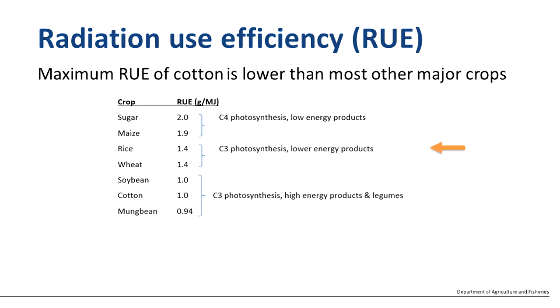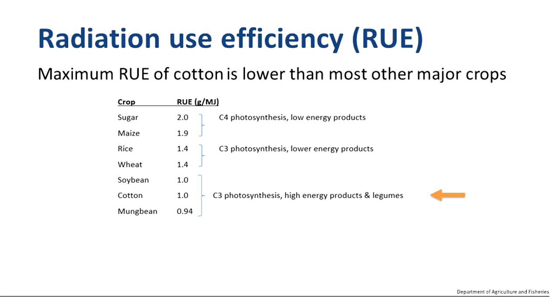You compare that to C3 plants such as rice and wheat, but again, they're producing a low energy product, you're getting roughly about 1.5 grams of biomass produced per megajoule of radiation that the crop's intercepting. But if we compare that to soybeans, cotton, mung beans, which are high energy products, but with C3 photosynthesis, you can see that you're only getting about 1 gram of growth produced per megajoule of radiation.